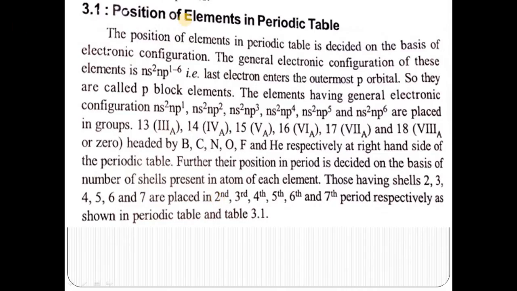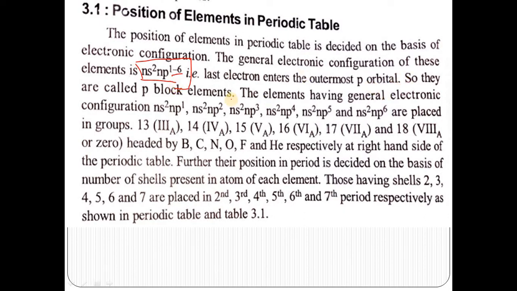First we will see the position of the elements in the periodic table. First we will underline the electronic configuration of the p block elements: ns2 np1 to 6, because p has the capacity of 6 electrons. So the general electronic configuration is ns2 np1-6. This is very important for multiple choice questions.